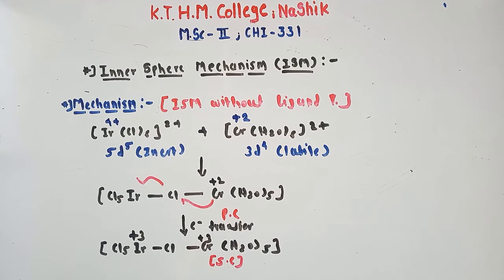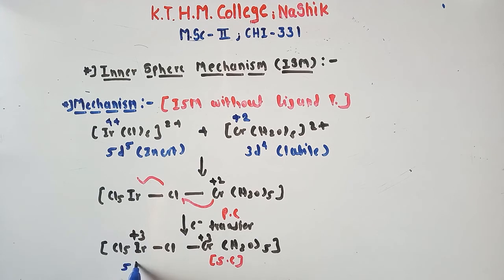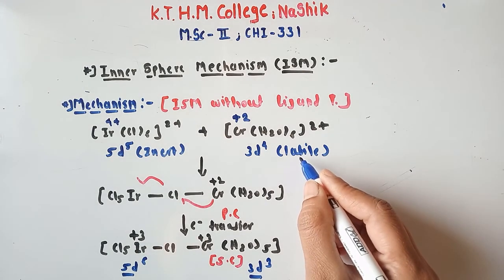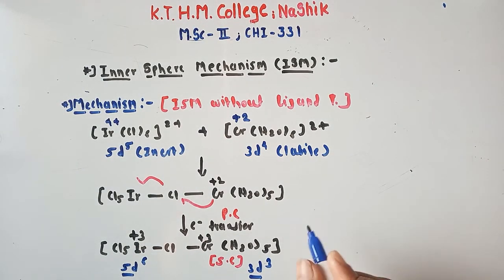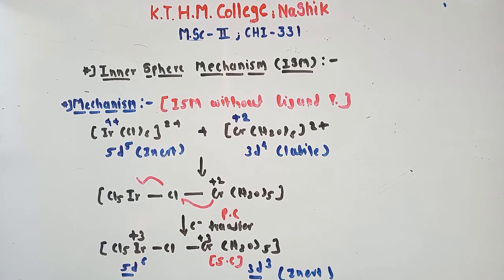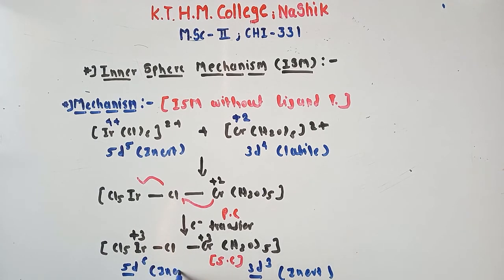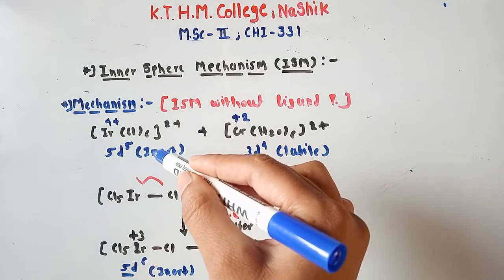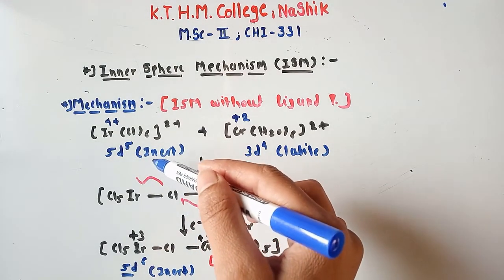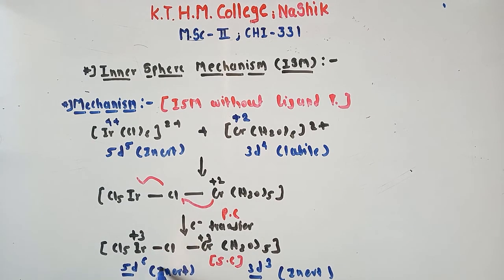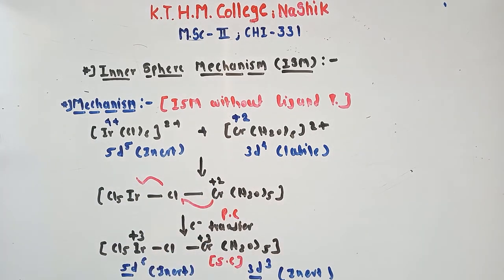Now see, now this system comes to 5d6 and this system comes to 3d3. Okay, 5d6 and 3d3. Now this complex is inert, while this complex is again inert. There is no change in this complex. Before the mechanism, this complex was inert. After the mechanism, after electron transfer, this complex is again inert. There is no change in this complex.